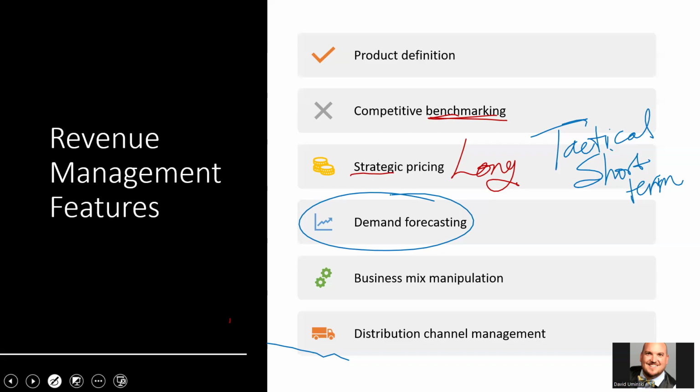Okay, Fiesta, we also know happens in April. This year it's really late in April, and it actually spills over into May, which is kind of odd for Fiesta. So it's weird. If I looked at Fiesta 2024, it was all in April. So all that revenue comes in April. But in 2025, that revenue is going to be split a little bit between April and May. So as a revenue manager, you have to be able to forecast what that demand is going to be.